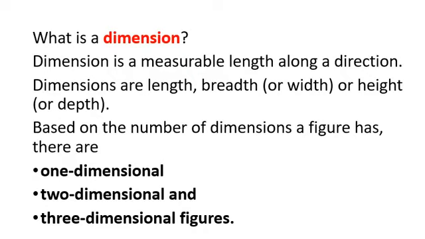So what do you mean by a dimension? Dimension is a measurable length along a direction. Dimensions are length, breadth or width or height or depth. Based on the number of dimensions a figure has, there are one-dimensional, two-dimensional and three-dimensional figures.